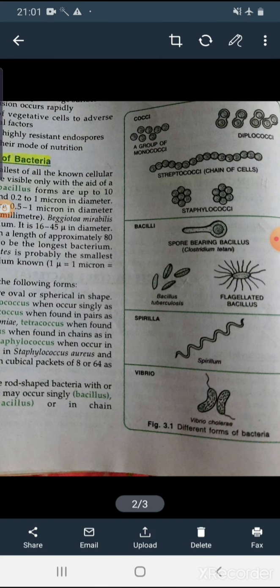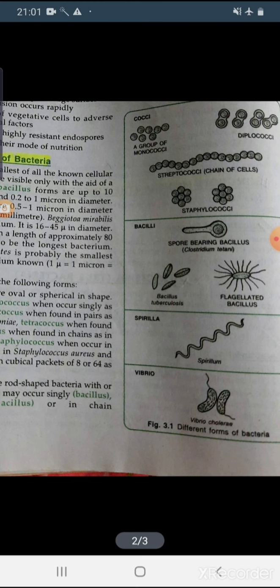First is the coccus or cocci, that is oval or spherical in shape, the first figure. Monococci means only one cell is there. Diplococci, two cells are there. Streptococci means chains of coccus cells attached with each other, and staphylococci occur in a grape-like cluster form. So these are cocci, oval or spherical in shape.